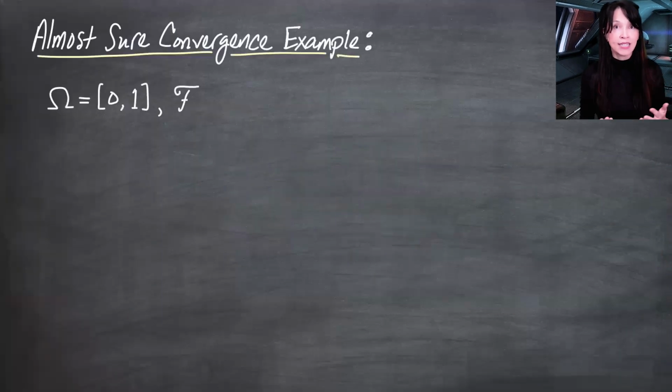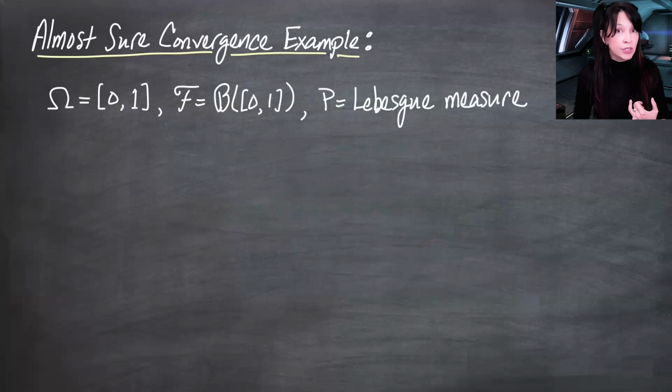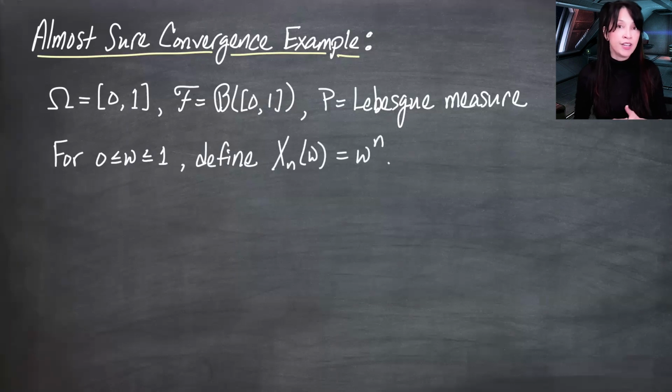Suppose my space consists of a non-empty set omega, which is the reals between 0 and 1 inclusive, and my sigma field is the Borel sets on [0, 1], and my probability measure is the Lebesgue measure, which is length, and because the total length of this interval is 1, it is in fact a probability measure in this case. I'm going to take any little omega between 0 and 1 inclusive and define xn of omega to be omega to the n. So I'm defining a sequence of random variables, or am I? Is this in fact a random variable? Bear with me on that for a moment. Let's just talk about convergence right now and then worry about that detail.